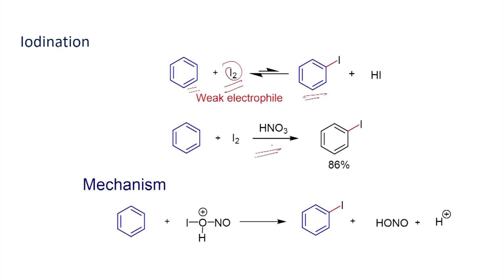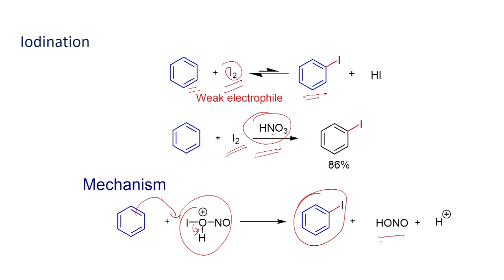Therefore, if you carry out the reaction in the presence of an oxidizing agent like HNO3, this can react with iodine, and you will be able to form this intermediate. Once this acts as the electrophile, it can react, and then you will have the iodobenzene as the product. This is the byproduct in this reaction. Therefore, in the case of the reaction of iodine with an aromatic system, if you carry out the reaction in the presence of an oxidizing agent like HNO3, the reaction can be carried out to get iodobenzene as the product.